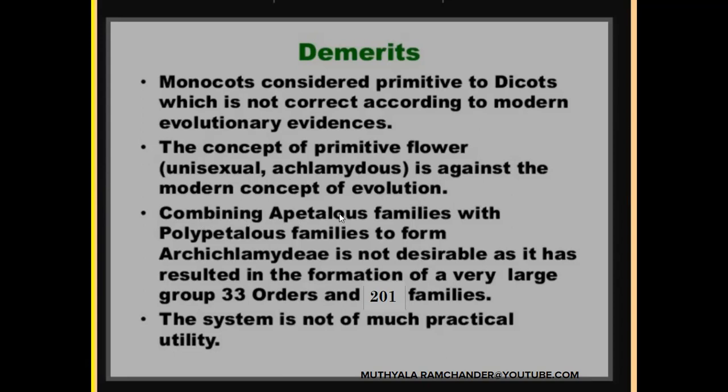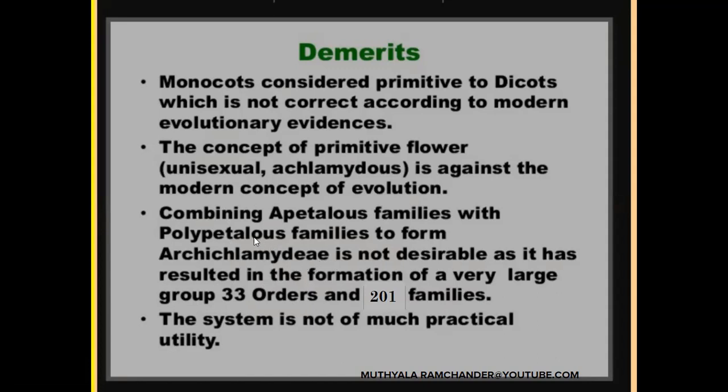Combining apetalous families with polypetalous families to form Archichlamydeae is not desirable, as it results in the formation of a very large group, 33 orders and 201 families, which is a complex classification.